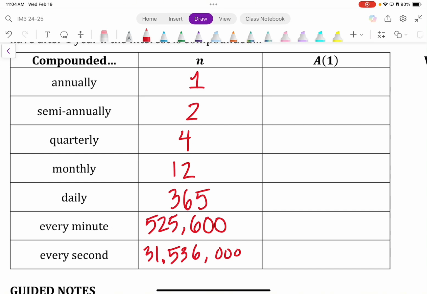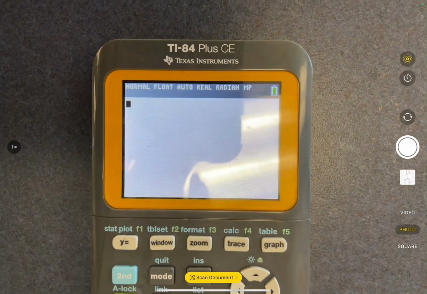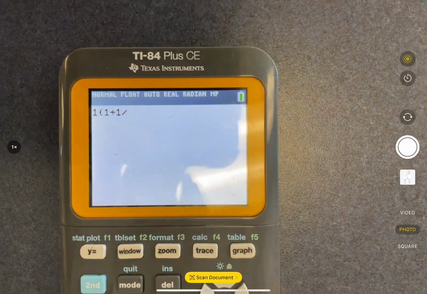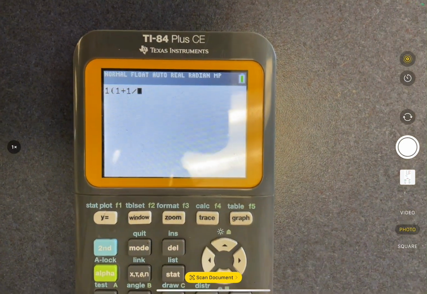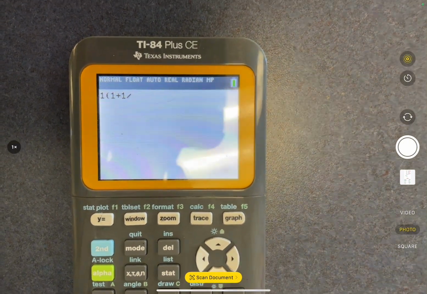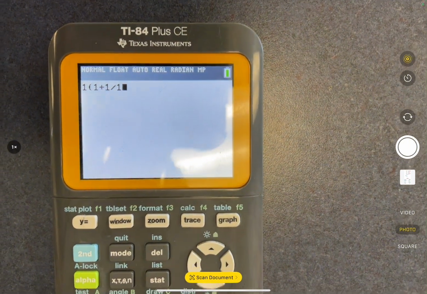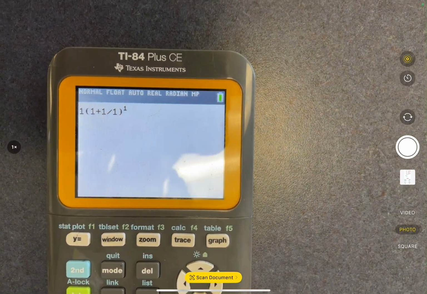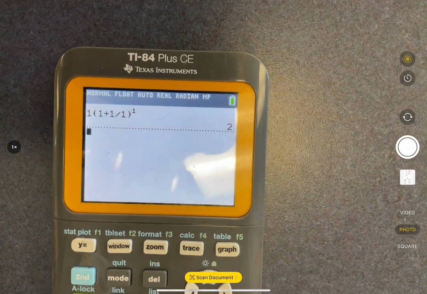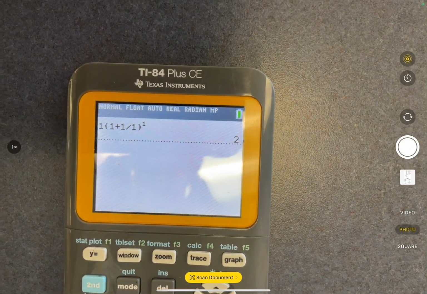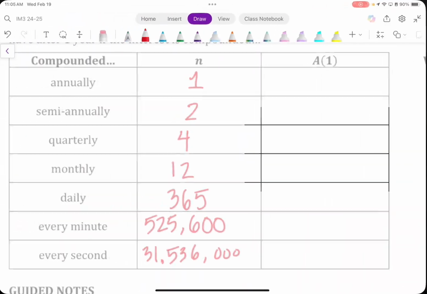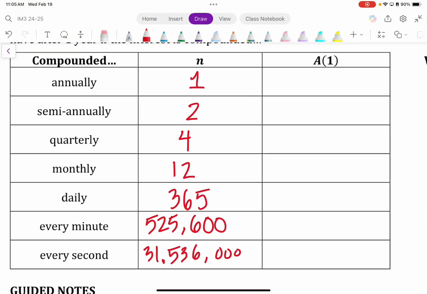But what we're going to do next is the following. Okay. So we said the equation is 1 parentheses 1 plus 1 divided by n. Now, in the scenario where we have annual compounding, how many times a year did we say that was? It was once a year. So we have the following: 1 parentheses 1 plus 1 divided by 1 to the 1 power. So the balance in the bank after 1 year, assuming that it's compounded annually, we should expect to have $2. Okay? So let's go back to this part, and you're going to write in $2.